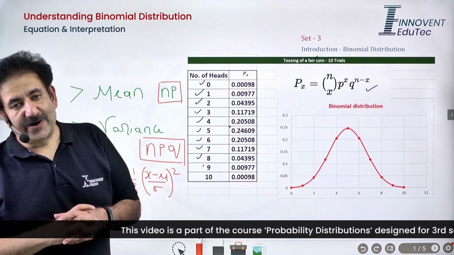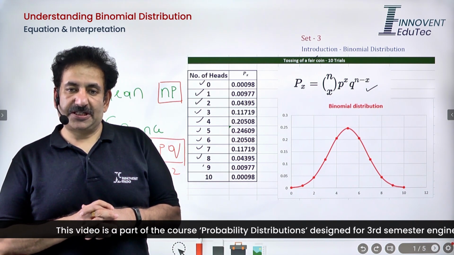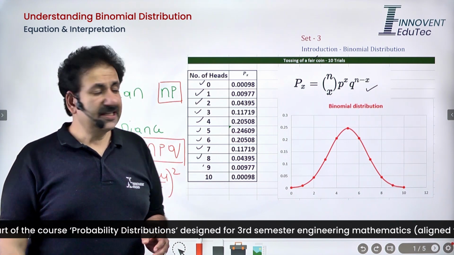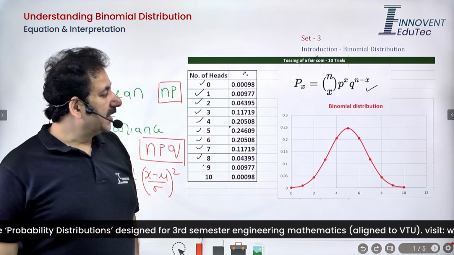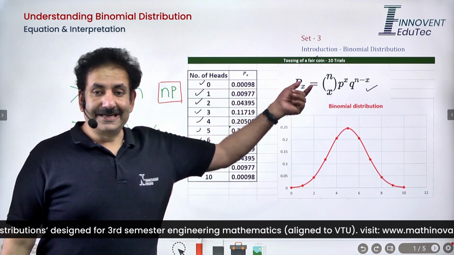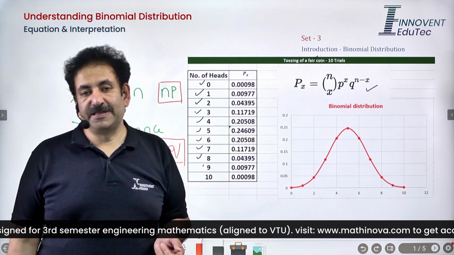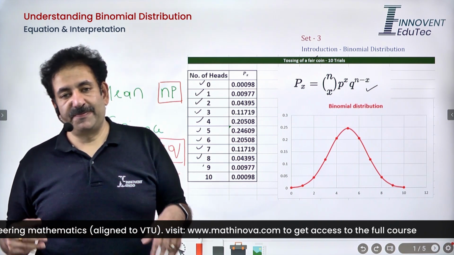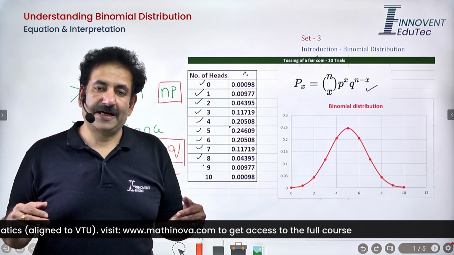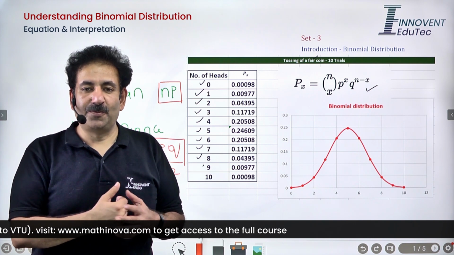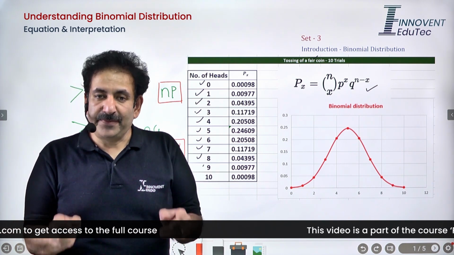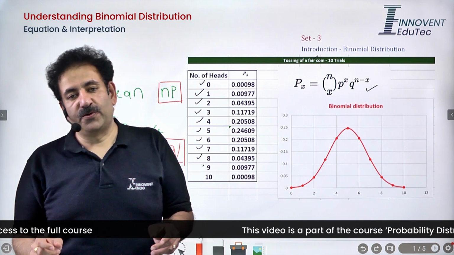So now let's go ahead and develop an expression for mean and variance of the binomial distribution. Of course, we have the formula, but since this is a discrete random variable situation, we do not require any integration whatsoever. It would be summation and then some algebraic manipulations, and then you would be home with the required result. So let's move on and compute the mean for binomial distribution followed by the variance.